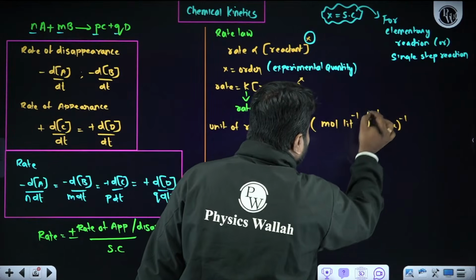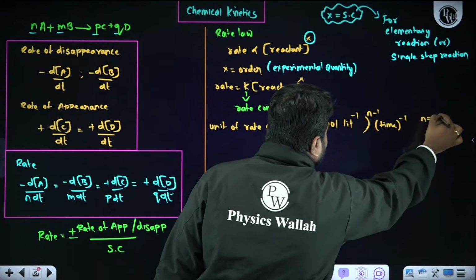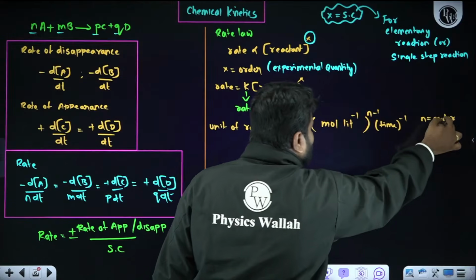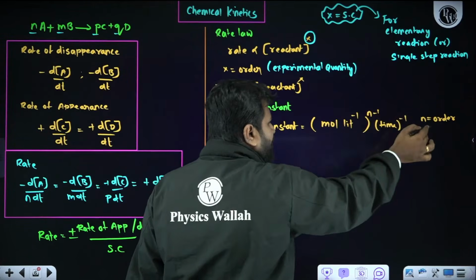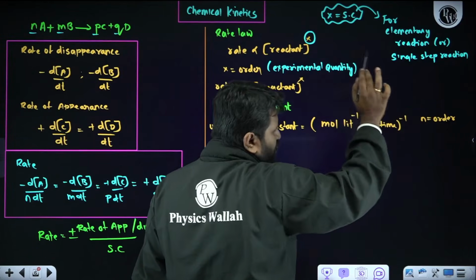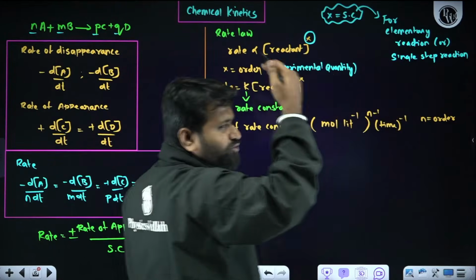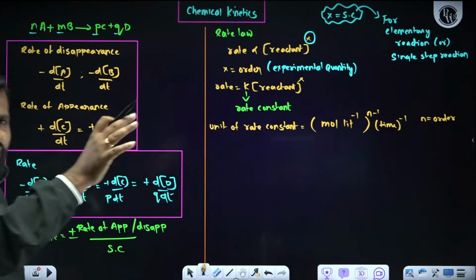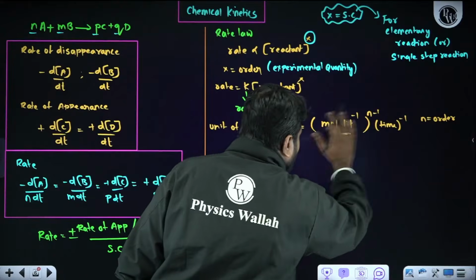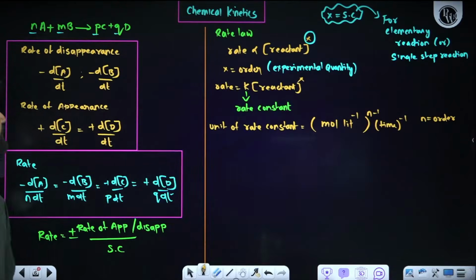So n, what does this n represent? N represents order. So first order reaction means substitute 1 in place of n. Second order reaction means substitute 2 in place of n. Third order reaction means substitute 3 in place of n. That's all. So what we need to do is just remember this general formula. This is exactly the unit of rate constant.